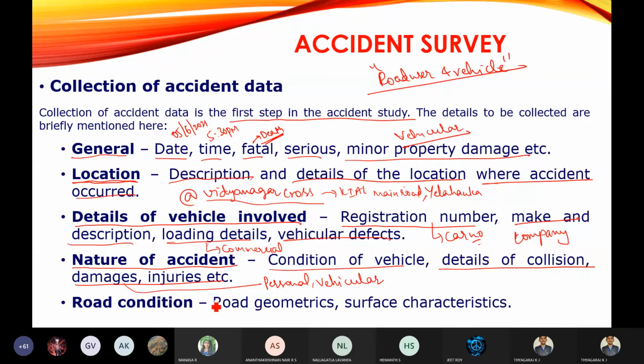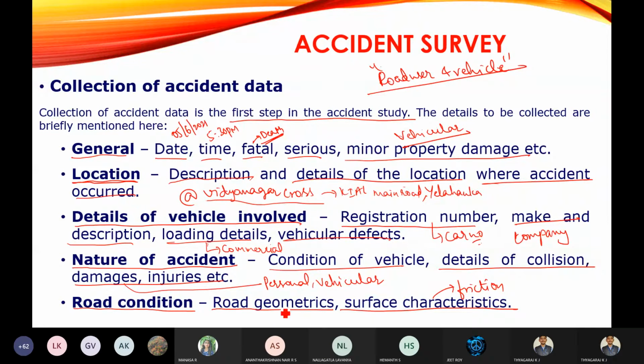Then the next one is road condition, which we all know is also a component, or basic element, of the accident survey. In this you are going to check the road geometrics and surface characteristics. Friction, as you know, means the force exerted between two rubbing surfaces. On the road, the tire will rub the pavement surface, so you are going to check the friction of the road.